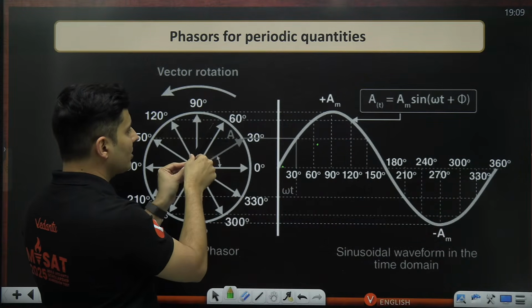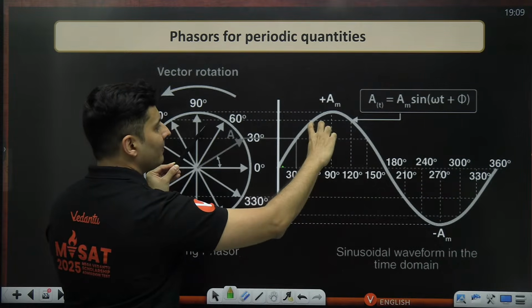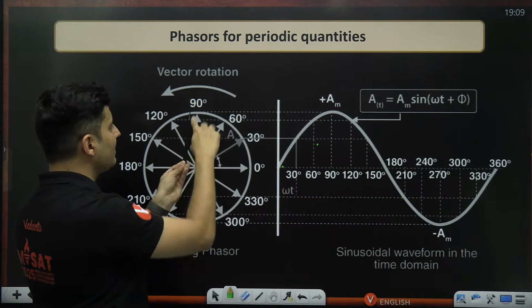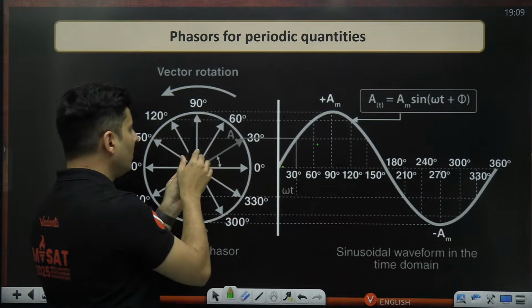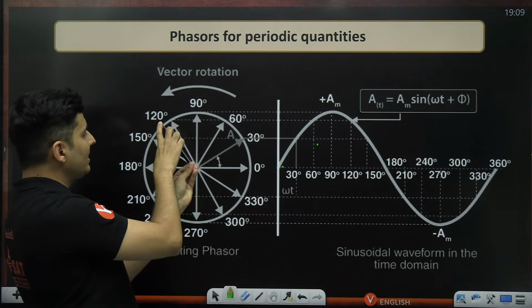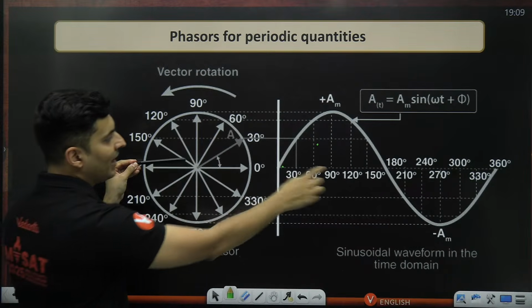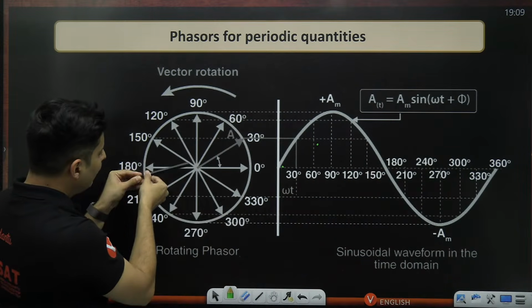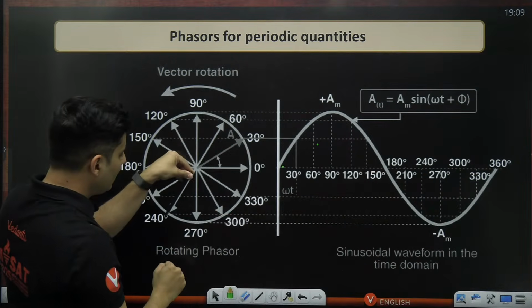After some more time, it has gone here. This is the y component, and this is the value in this graph. After some more time, it reaches here. This is the max value, so that is also the amplitude. After this, you can see my y component will reduce, and when it reaches here, again the y component will become 0. When I go down over here, this is my y component.